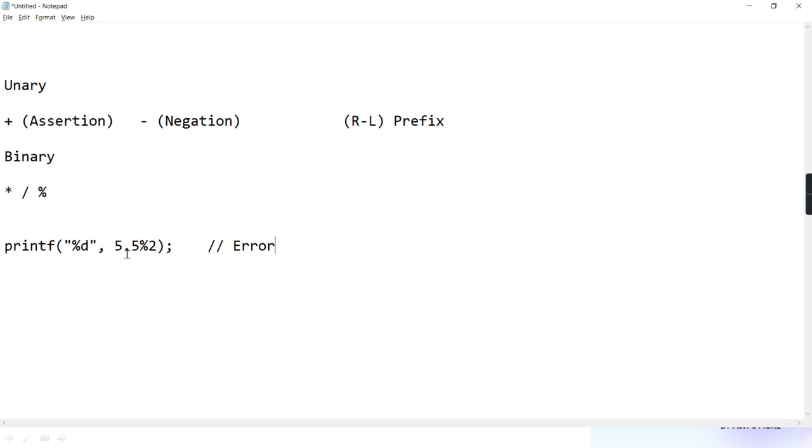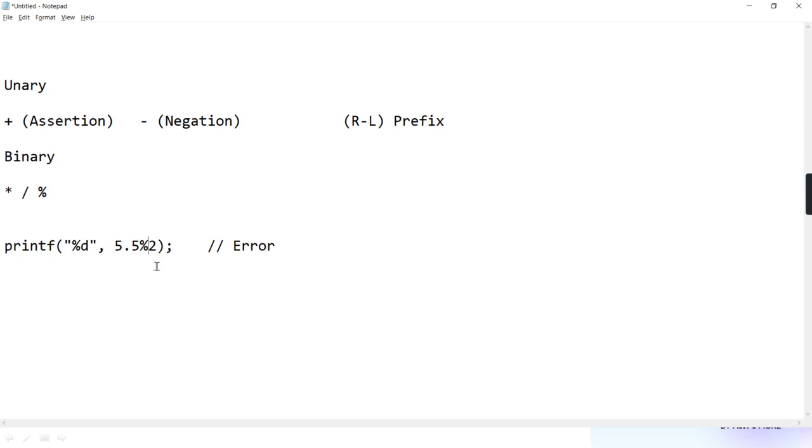Though it's a double, it's a floating point value. It is to be done only on whole numbers. You can do and see in C, C++ also. That language doesn't allow you to do modulus on floating point. It says it is to be done only on whole numbers.